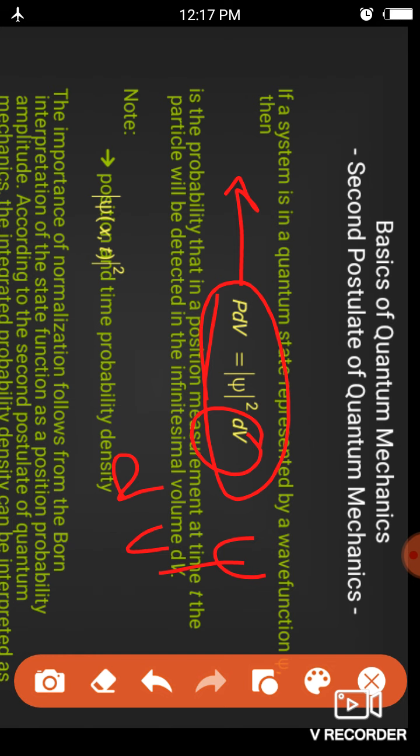Volume means the amount of volume which you take under the circumstance to find the probability density.